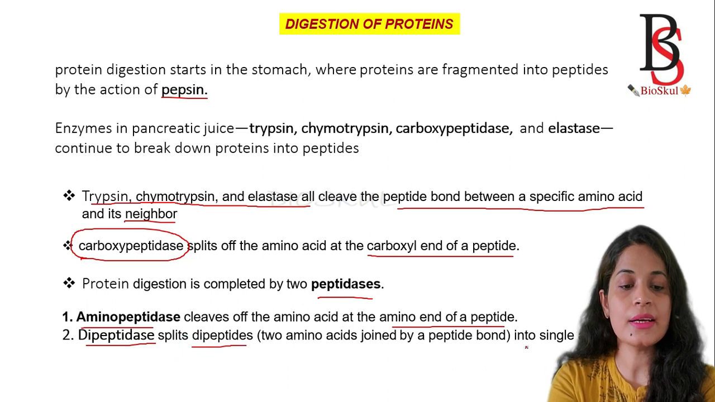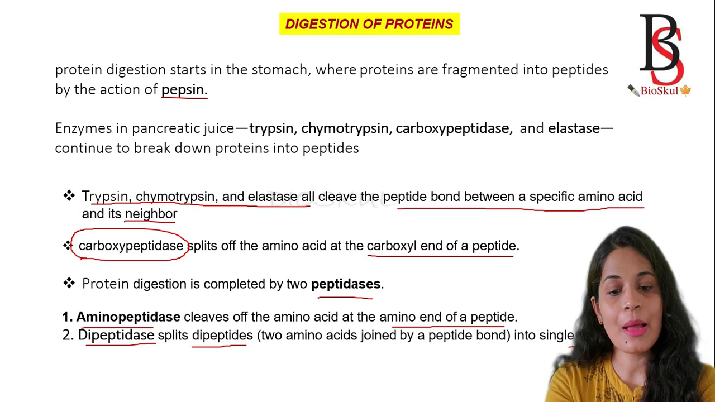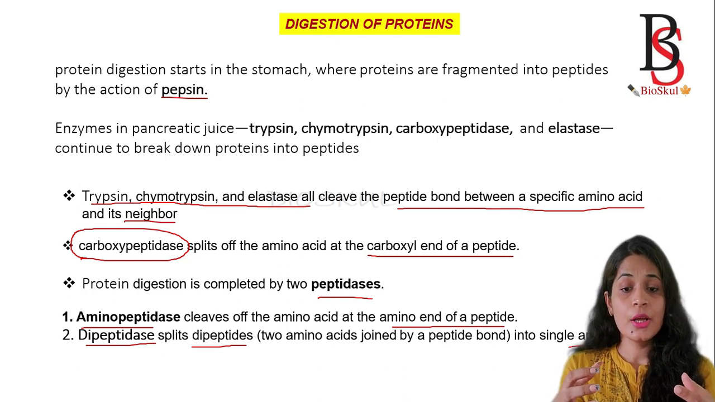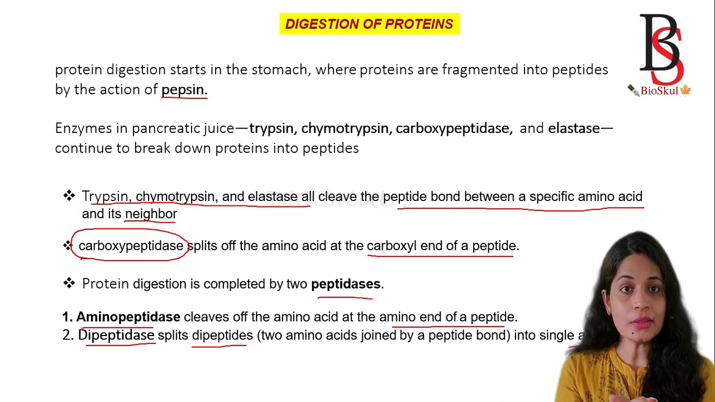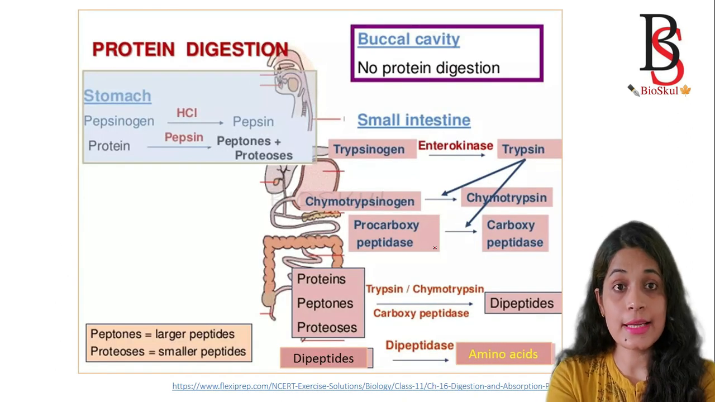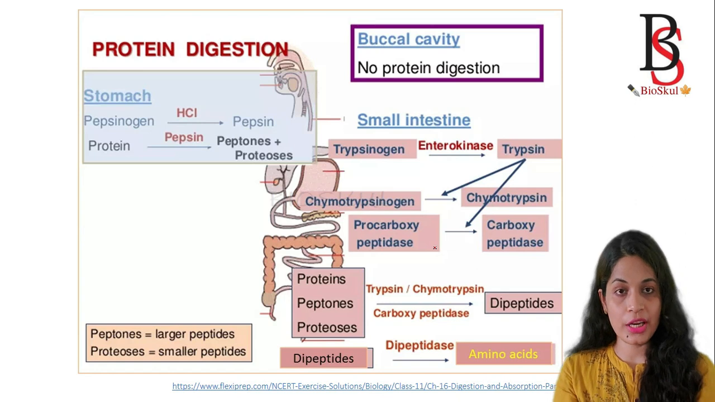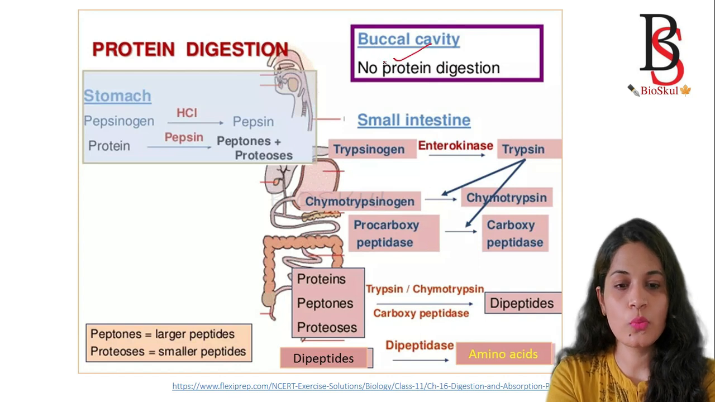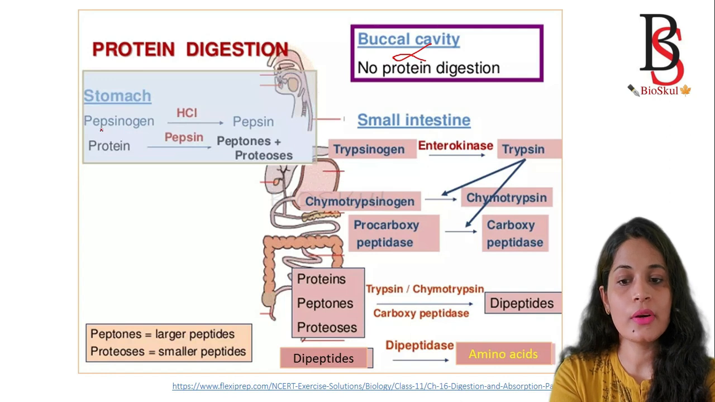Dipeptidase splits dipeptides into single amino acids. Do you know what a dipeptide is? A dipeptide means two amino acids joined by a peptide bond. This diagram reflects the total protein digestion. We know that protein digestion starts in the stomach, so there is no protein digestion in the buccal cavity. In the stomach, what will happen?